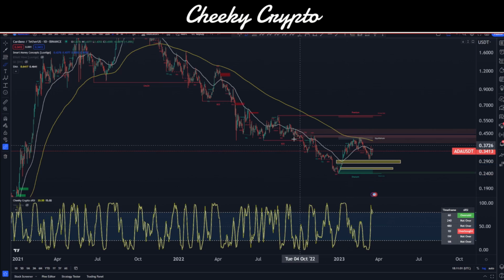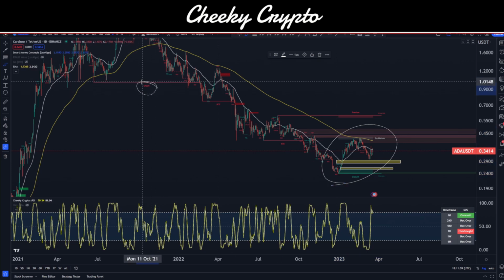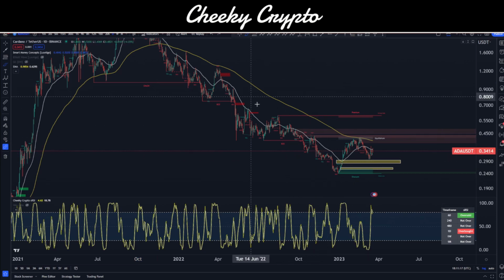So we know that all of these things still remain in a bearish state of play for Cardano's ADA. What we're looking for is a trend structure from an Elliott wave theory perspective, and then a change of character to indicate that we are bullish. That's going to be our indication that things are starting to heat up to the upside. But ultimately at the moment, Cardano is still in this bearish state because it's failed to break it.